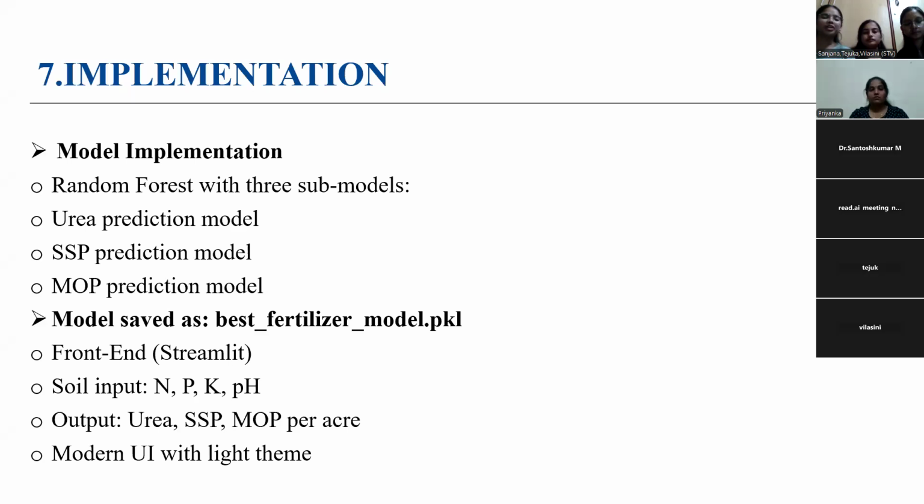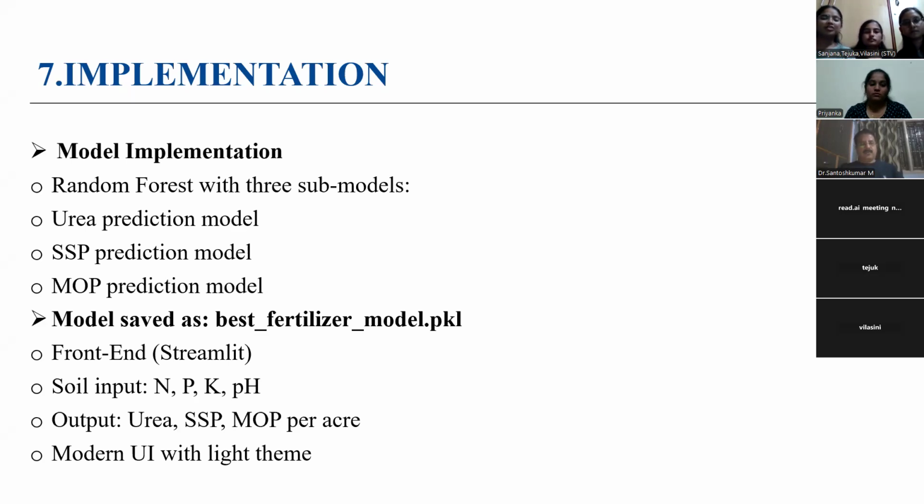Now let us go through the implementation of our project. We implemented our system using 3 random forest models, one for urea, one for SSP, and one for MOP. These fertilizers represent nitrogen, phosphorus, and potassium. After training the models, we saved them in a single file called Best Fertilizer Model PKL. This allows us to load the model easily during deployment.